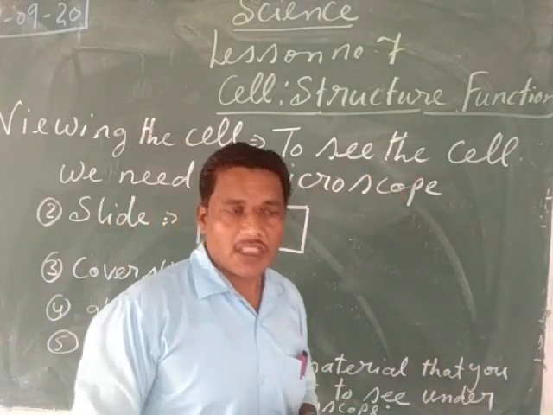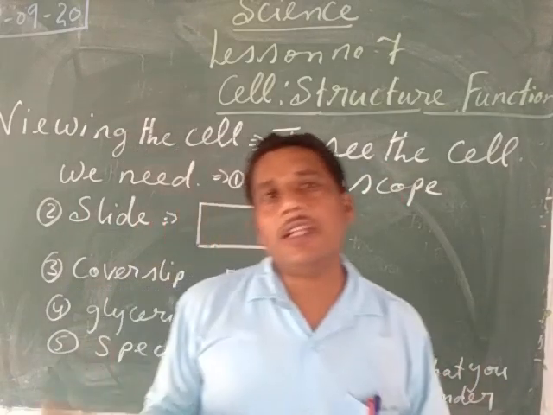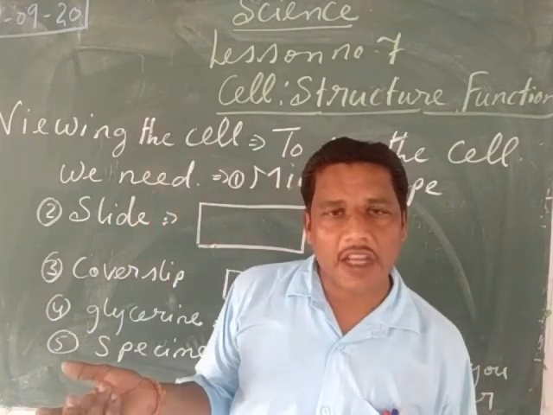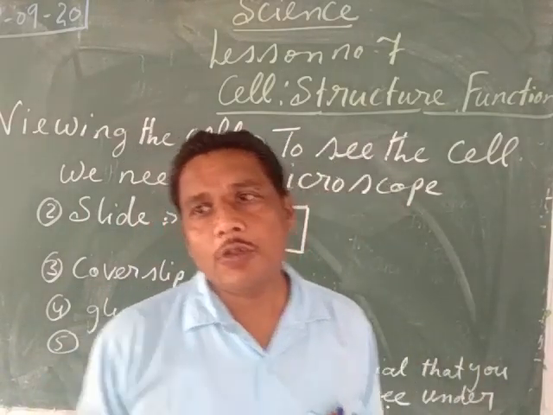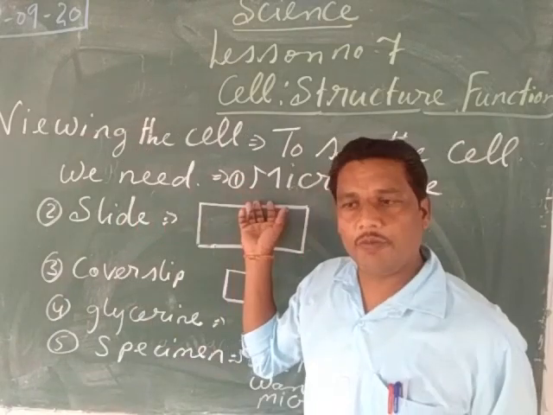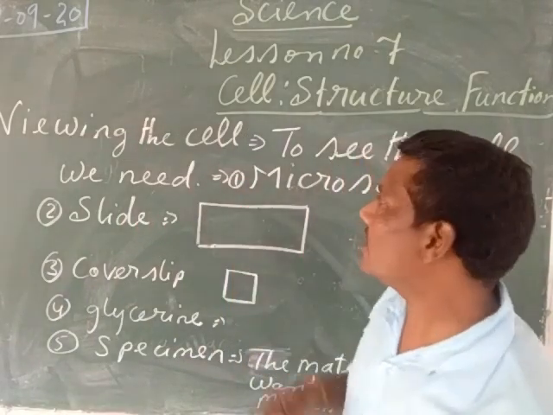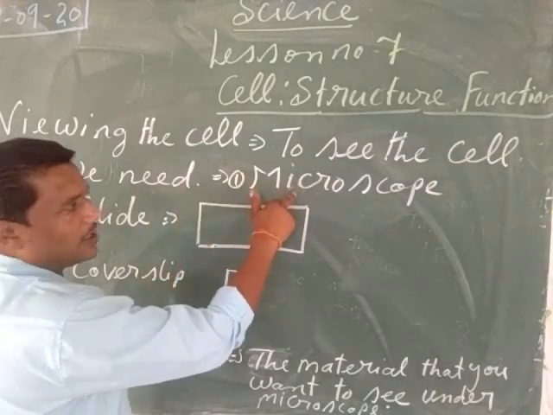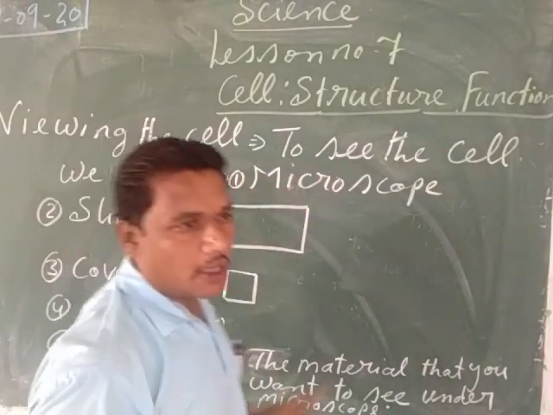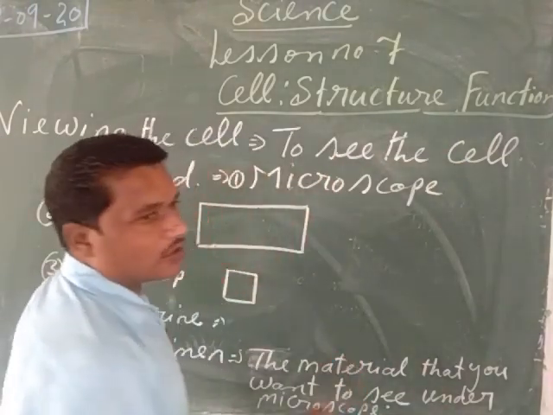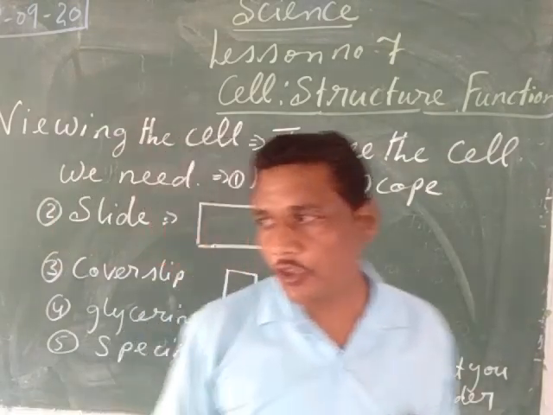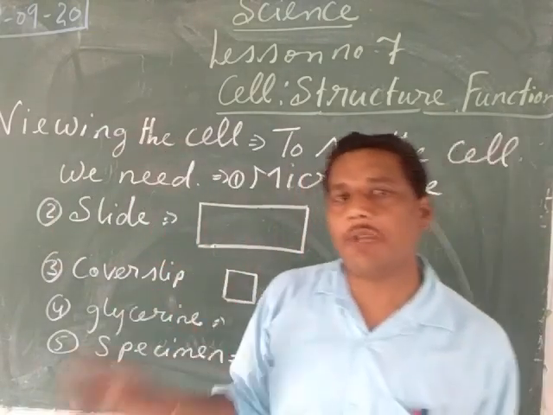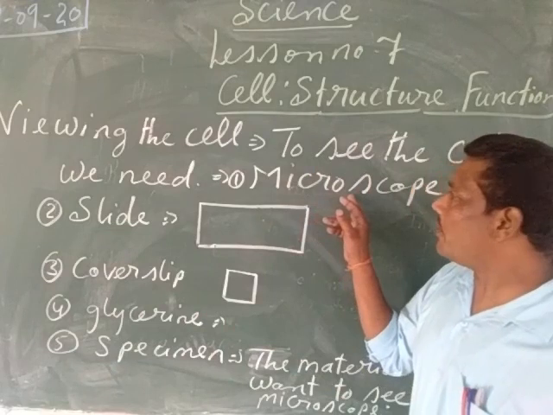How can we see these cells? Actually, my children, these cells are so small that we cannot see them with our naked eye alone. To see the cells, we need a microscope. With the help of the microscope, we can see the cells. So to see the cells, we need some materials. First of all, we need the microscope. Without a microscope we cannot see the cells, because these cells are so small, so minute, so tiny that we cannot see them with the naked eye. They can be seen with the help of the microscope.